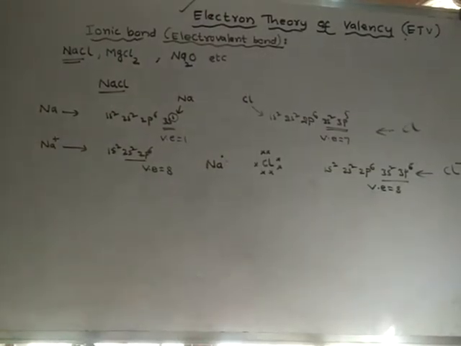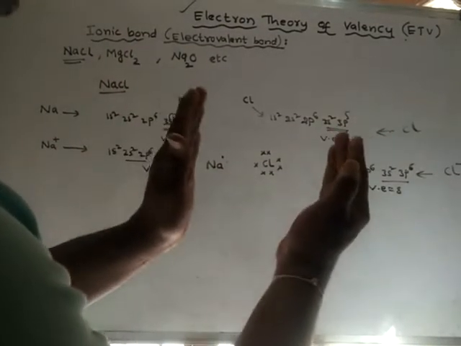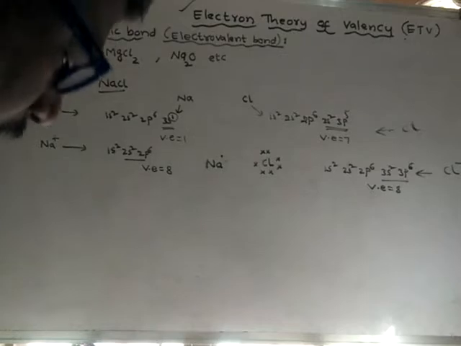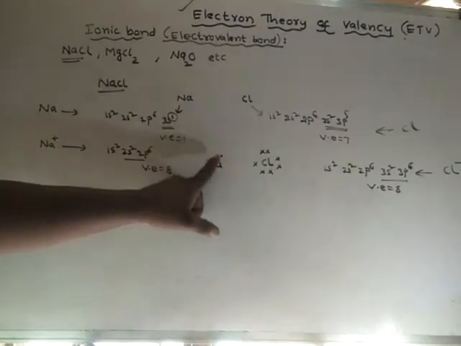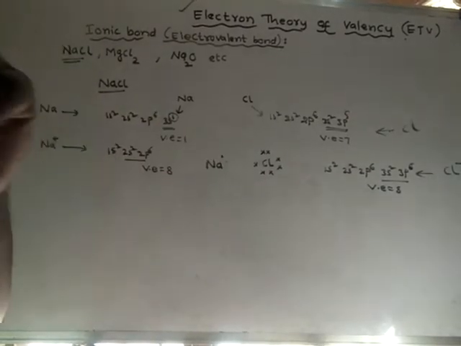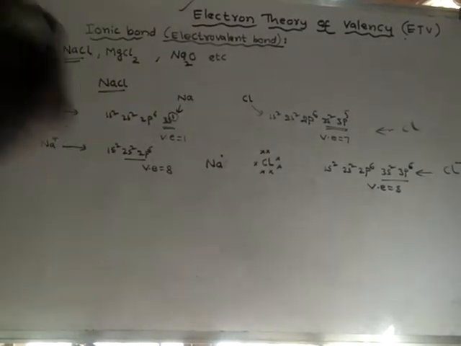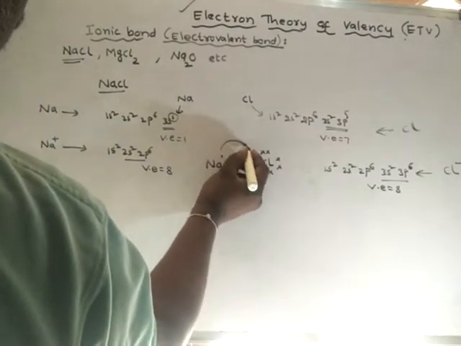Under these conditions, when a sodium atom and a chlorine atom come closer and approach each other, what happens? Sodium will completely lose its electron to the chlorine atom.